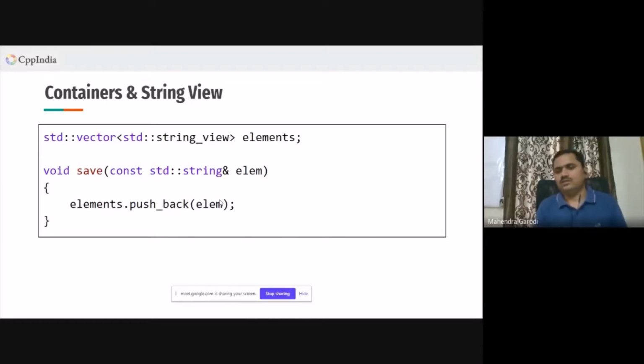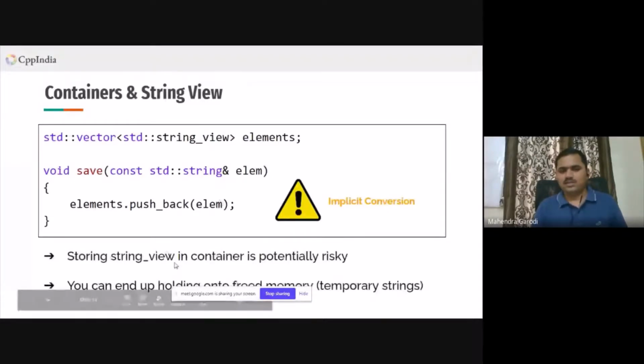The advice here is don't store string view into a vector or any container for that matter. Don't do that. This implicit conversion will not give any warning, nothing. You can end up holding onto freed memory, basically temporary strings.